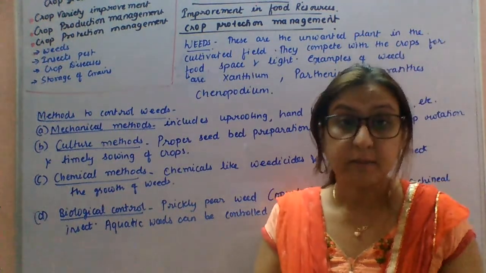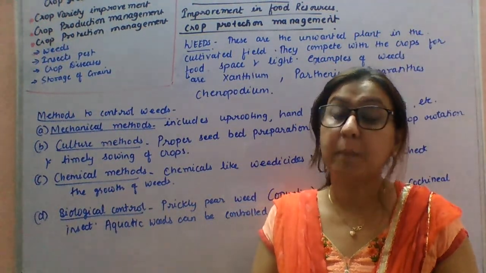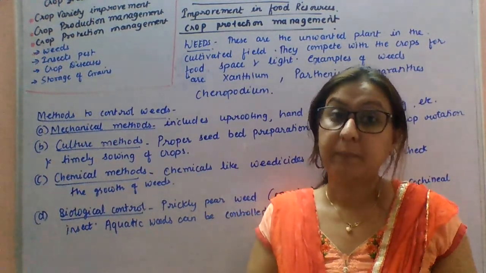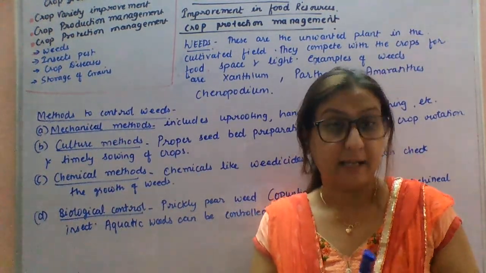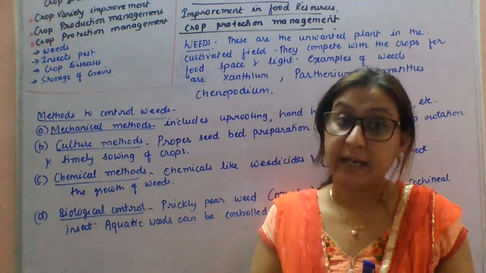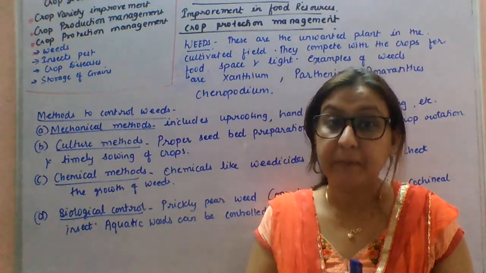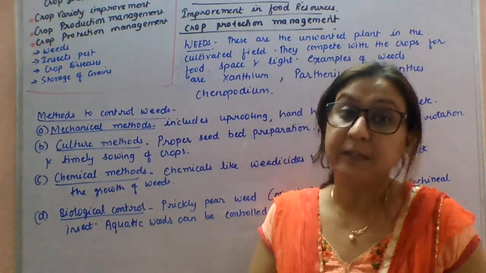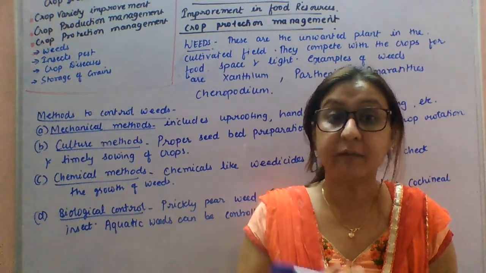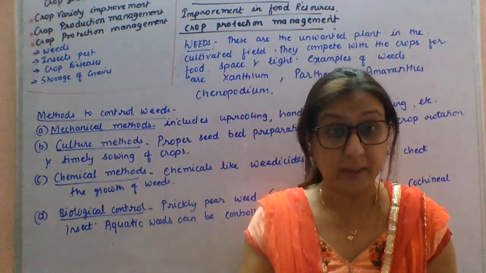Good morning, students. So we are continuing with the same topic, improvement in crop yield. In improvement in crop yield, I explained to you in the last classes about crop variety improvement, how we can improve the variety of the crop plants to get a better yield. After that, I explained to you about the crop production management.